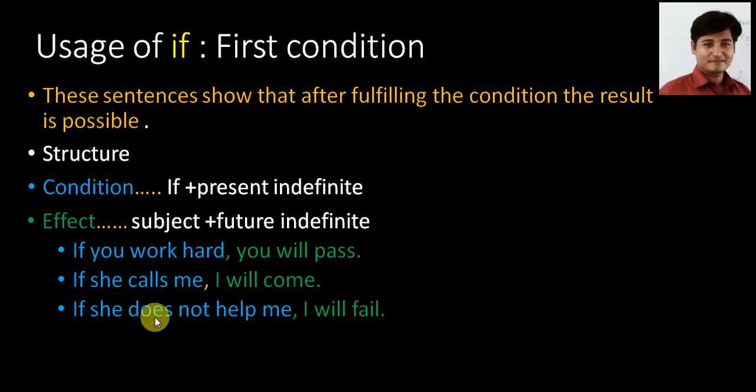Third example, you can see, if she doesn't help me, I will fail. If she doesn't help me, this is the condition. If she doesn't help me, I will fail. It means I will not pass. So this is the condition, if she doesn't help me. This is present indefinite structure. As has been mentioned above, condition is introduced with if plus present indefinite. So this is condition, if she doesn't help me, I will fail. Understand?